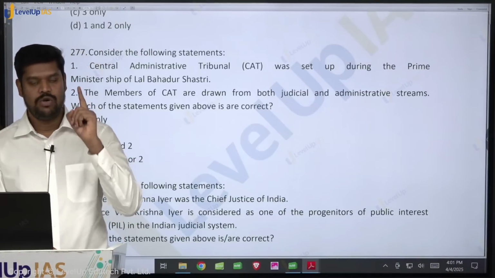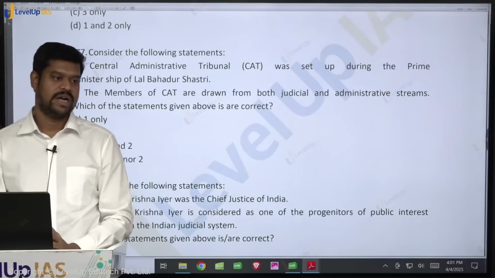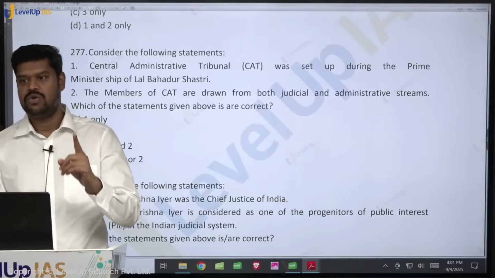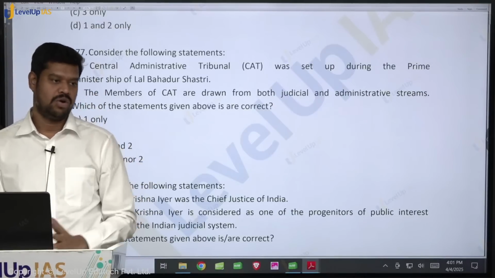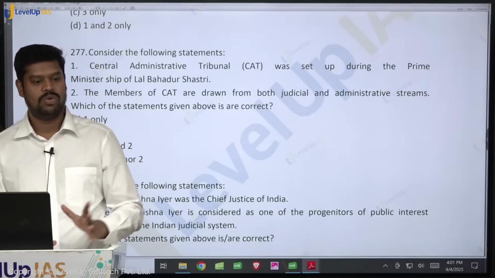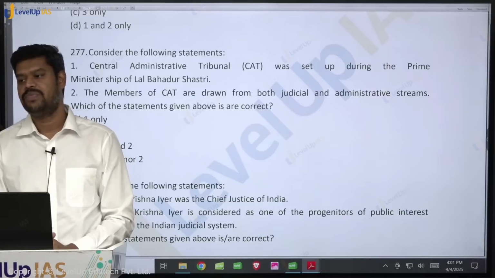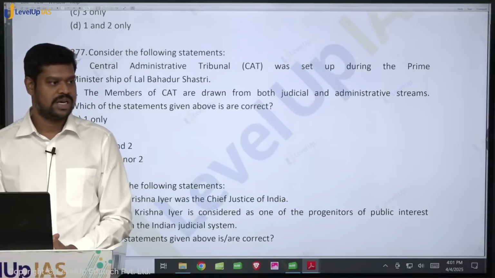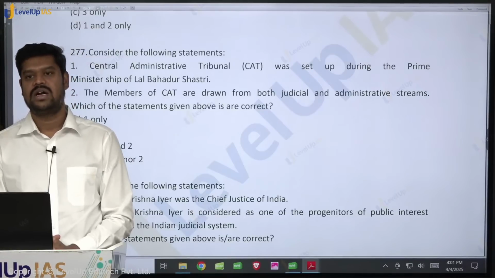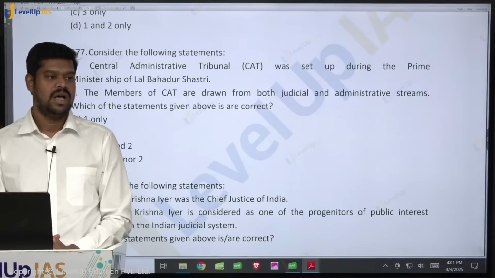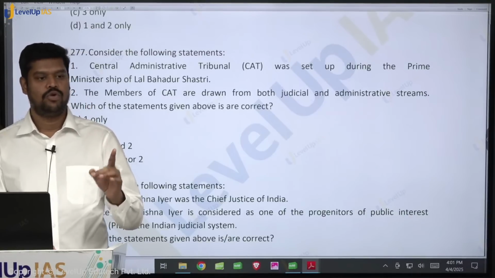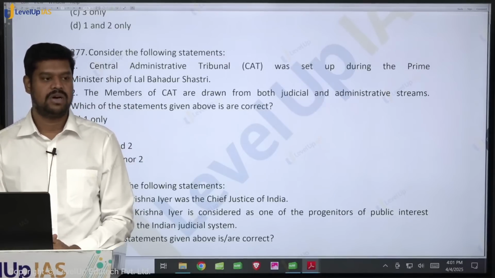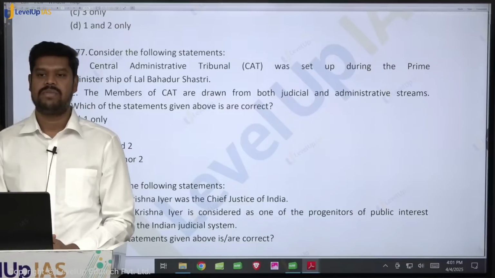So under Article 323A, only one type of tribunal can be established by the law made by the parliament, and that is the administrative tribunal, which is a statutory body. And there is also another article, Article 323B. Under Article 323B, both the parliament and the state legislature can make laws, and they can allow for the establishment of any other tribunal apart from the administrative tribunal.